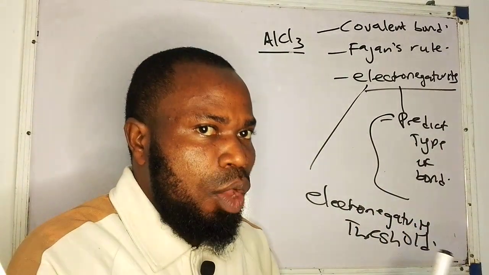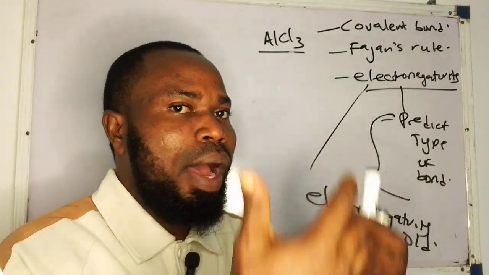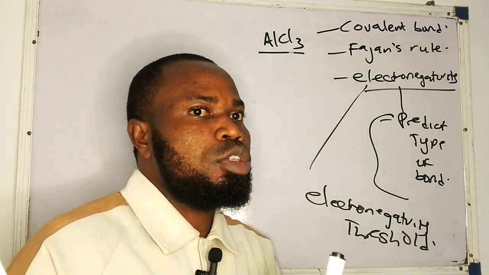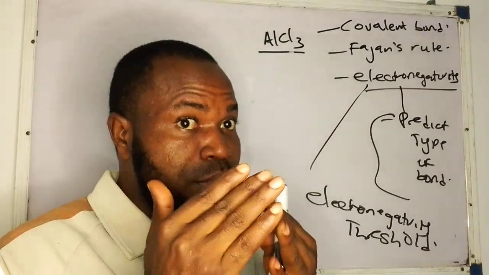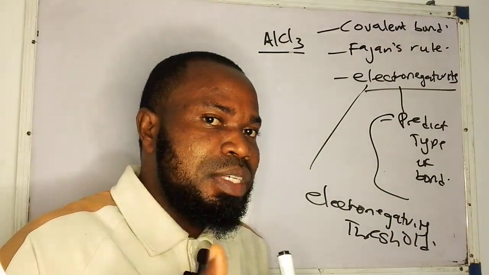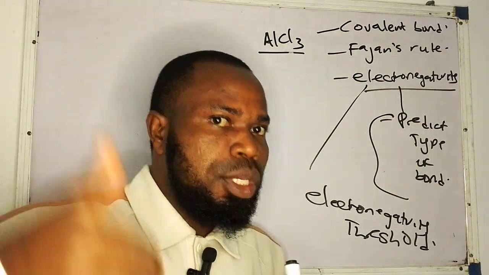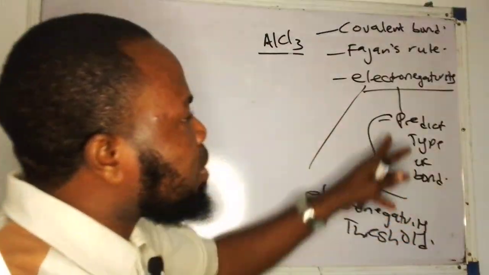So, the ability or tendency of an element to attract electrons to itself, that's what? Electronegativity. It is a little bit different from electron affinity. Almost the same, but a little bit different, though they have the same variation in the periodic table. Now you have known what electronegativity is.